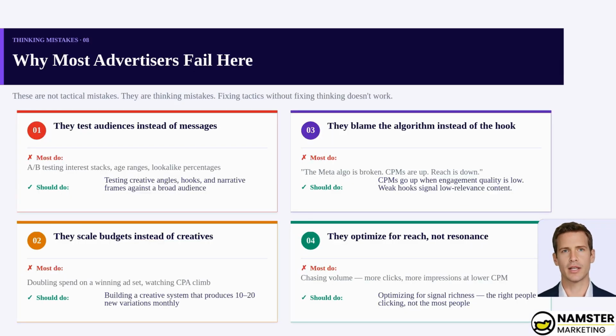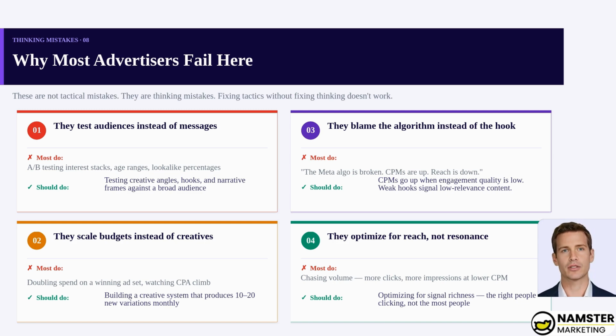Most advertisers fail here, not because of tactical errors but thinking errors. They A/B test interest stacks instead of creative angles. They double spend on a winning ad set instead of building a creative system. They blame the algorithm when CPMs rise, when really, weak hooks signal low-relevance content and Meta charges more for it. They chase volume of clicks instead of quality of signals.